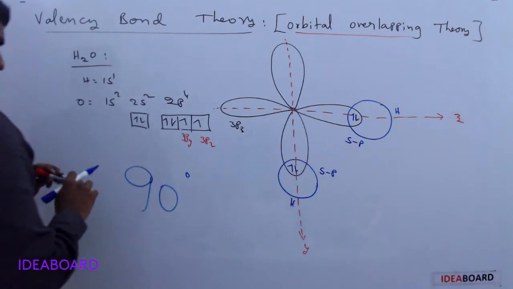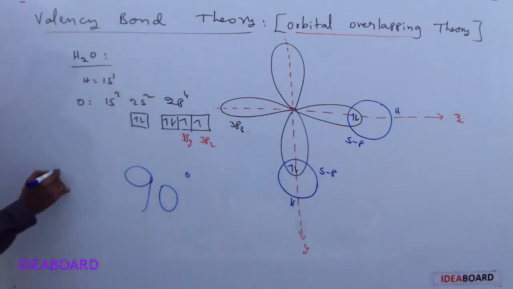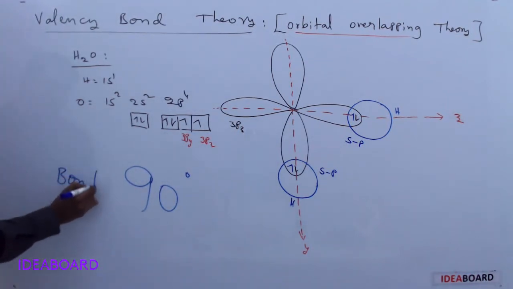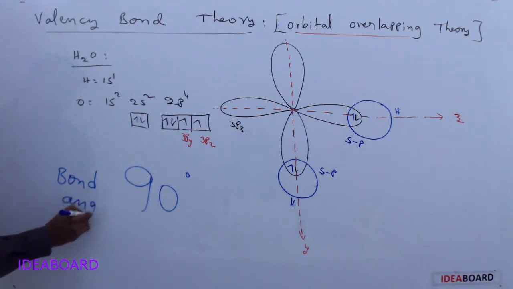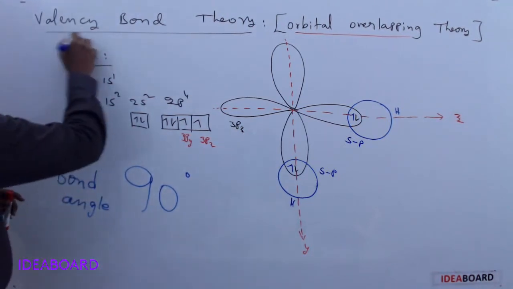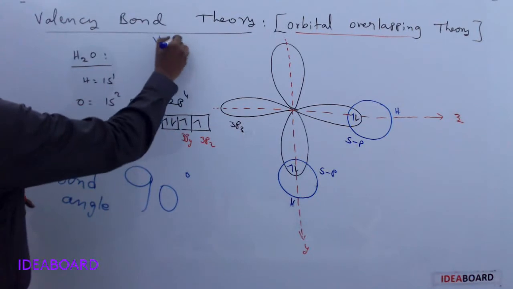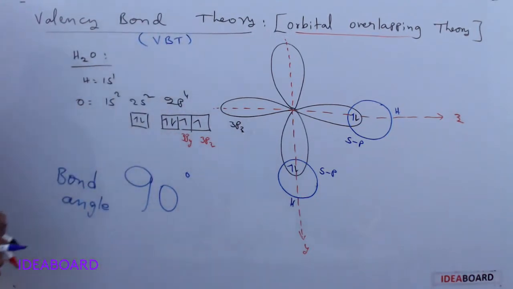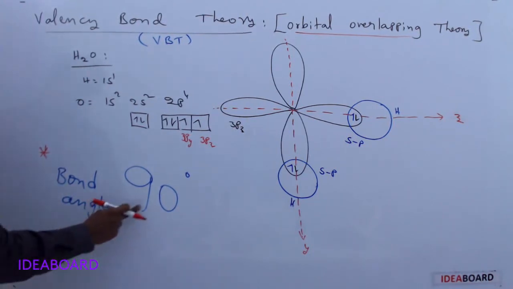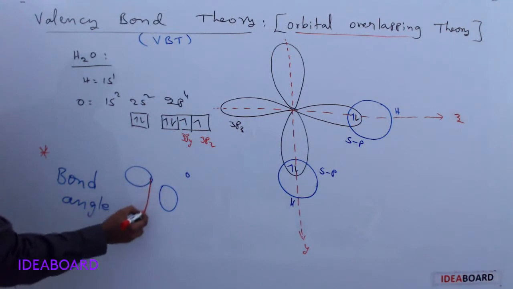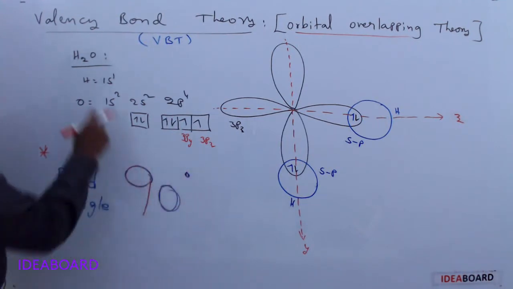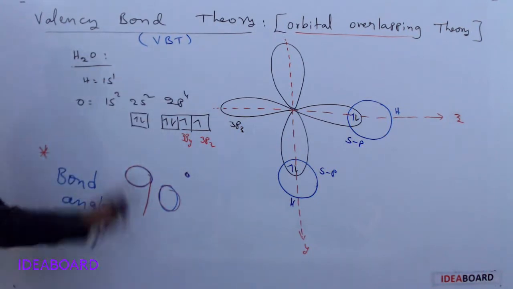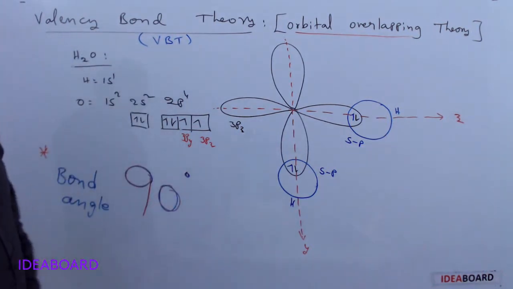What is the bond angle? Please remember, bond angle according to valency bond theory, VBT. According to valency bond theory, very important question, previously asked also: what is the bond angle? The H2O bond angle means 90 degrees.